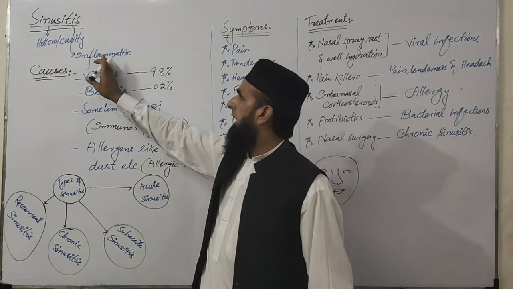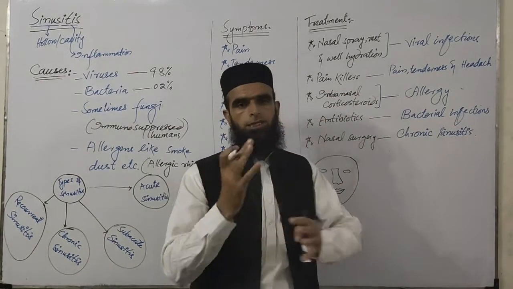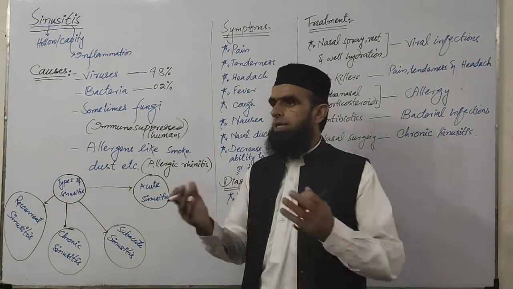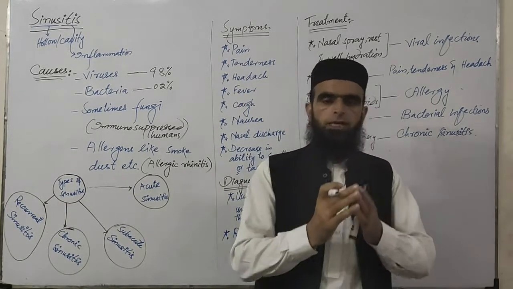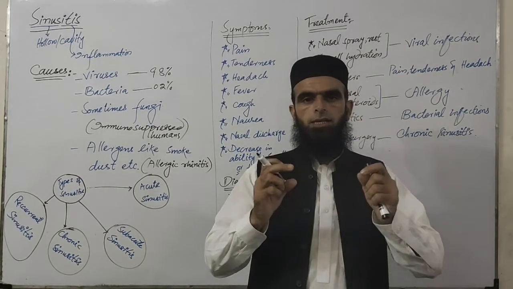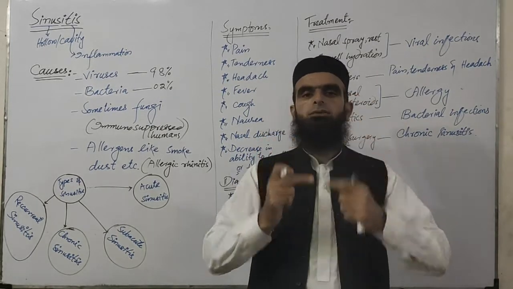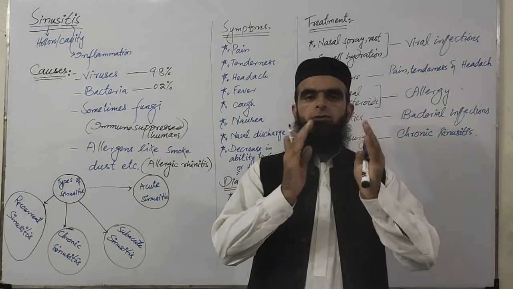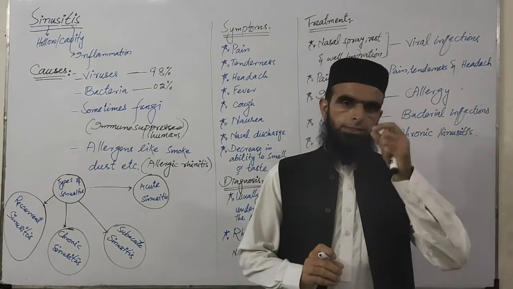So this means it is an inflammation of certain special kinds of cavities. Which kind of cavities? These cavities are also called sinuses. The cavities or sinuses are special structures which are found in between the facial bones of the skull.